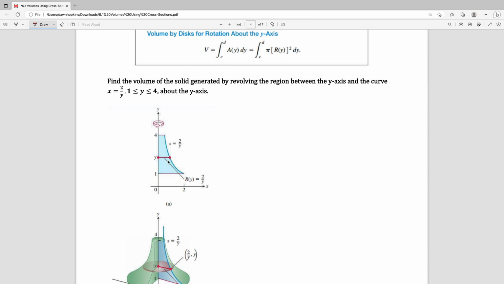In this case, we are given the curve x equals 2 over y. And that's going to be our radius, the distance from the y-axis to the point on that line. And the interval here is from 1 to 4. So we've got pi times the radius, which is 2 over y, squared dy. I'm going to bring the pi in front. So that gives me 4 over y squared dy.